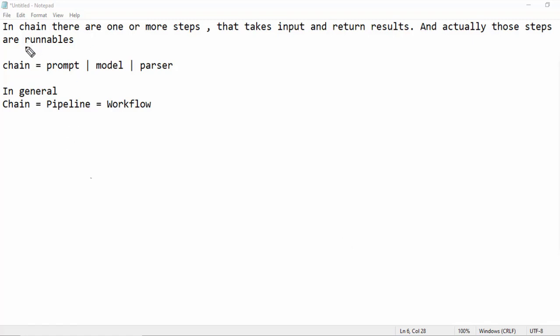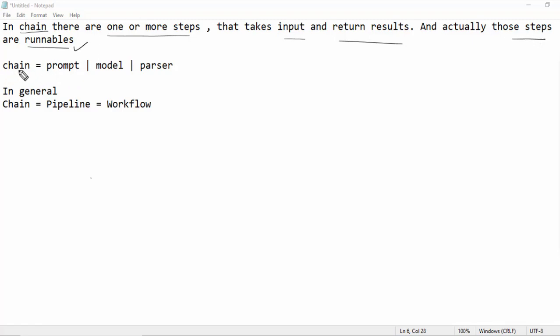I want to give some clarity on the topic. What is the difference between chain and runnable? So in a chain, there are one or more steps that take input and return some output. And actually, those steps which are present in the chain are runnables.